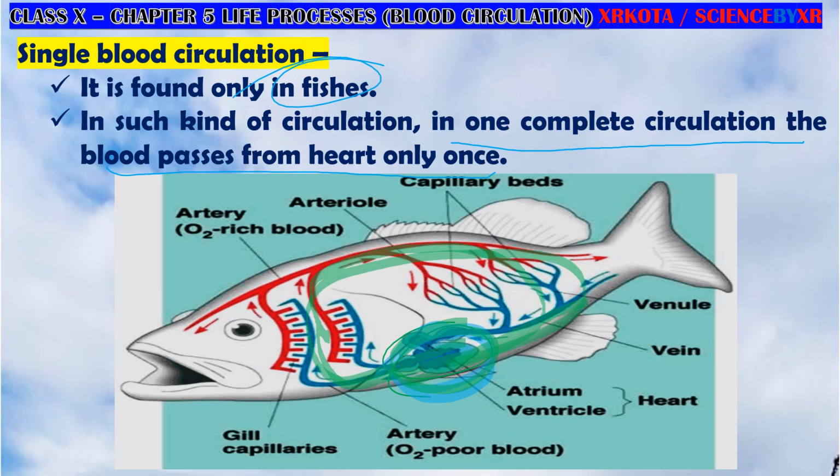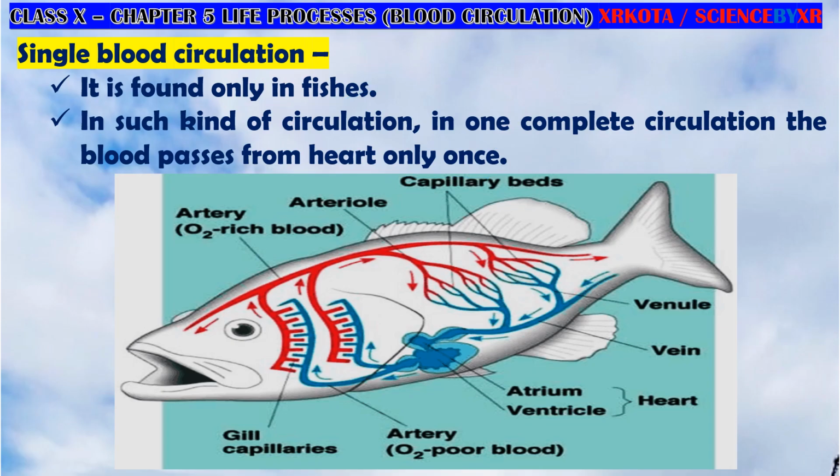So the blood is taking this circular path only, and in each circulation it passes through the heart only one time. The heart is here, it passes from here, and again enters the heart. It takes one circulation and reaches the heart. So in each circulation, it passes through the heart one time. This type of circulation is known as single blood circulation. So what is the problem here is that the oxygenated blood, here it is the oxygenated blood.